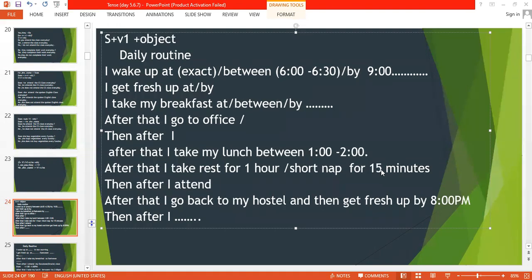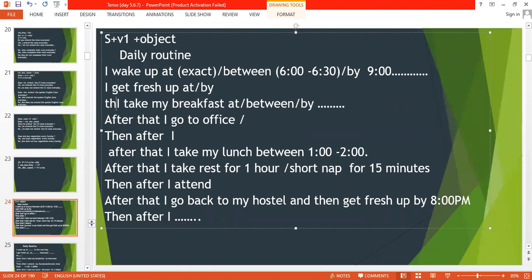Okay, next, I get fresh up. So I get fresh up by. In case you exactly get fresh up at this time, then you can use "at", or else most of the time we can't proceed with the exact time. Okay, so here you have to use, I get fresh up by 7 o'clock. And then after that you can use, I take my breakfast. Even you can use,